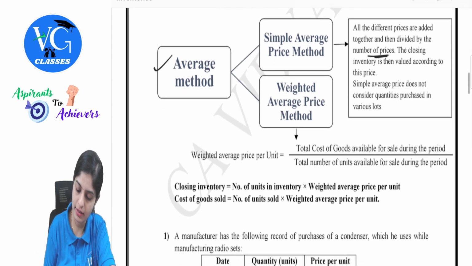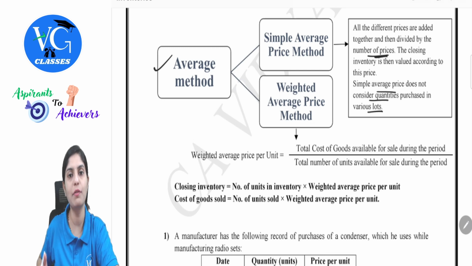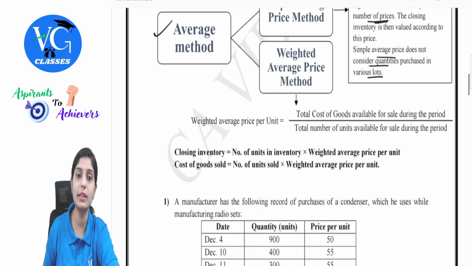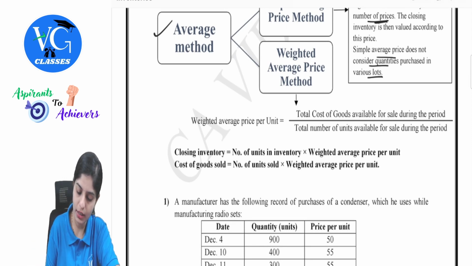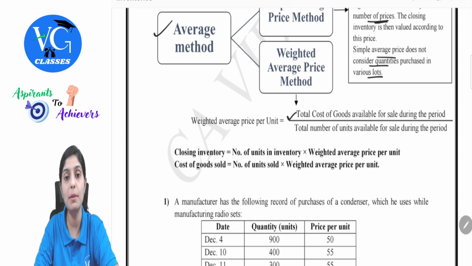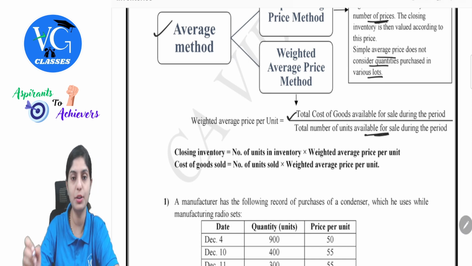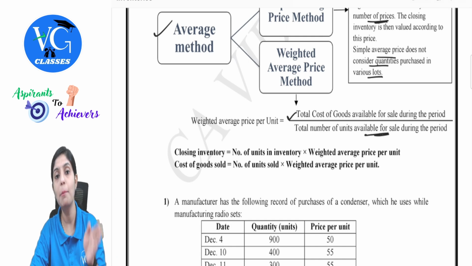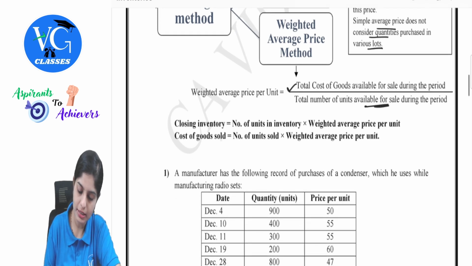Simple average price does not consider quantities purchased in various lots, because if you observe, the emphasis is just given to prices and not to quantities. So under simple average price, we just play with prices. Whereas under weighted average price, we also consider quantity, that is units also become important to consider. How do we calculate this? Total cost of goods available for sale during the period divided by total number of units available for sale during the period. So in the numerator we are taking cost, in the denominator we are taking number of units which are readily available for sale.